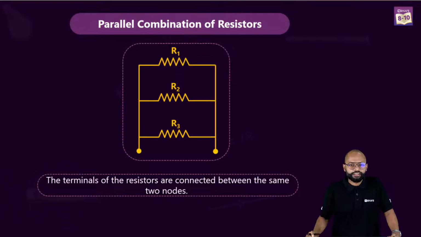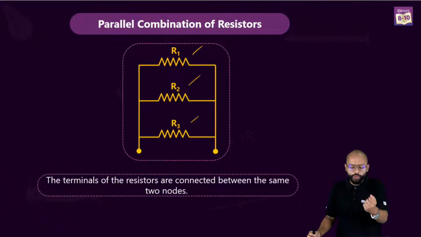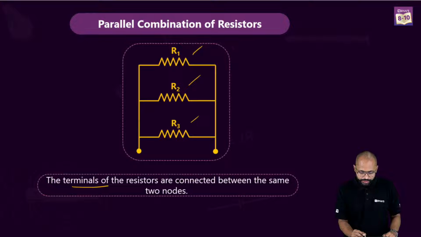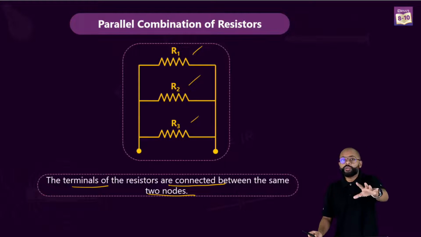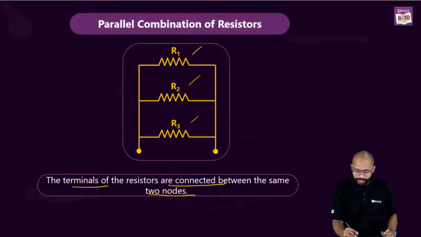Parallel, fine. R1, R2, R3. What is the key word? The key thing is that the terminals of the resistors are connected between the same two nodes. Now don't be confused. If today you are seeing these three resistors like this, tomorrow they might come like this.